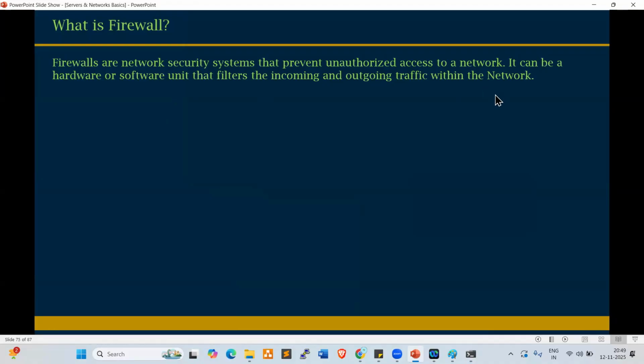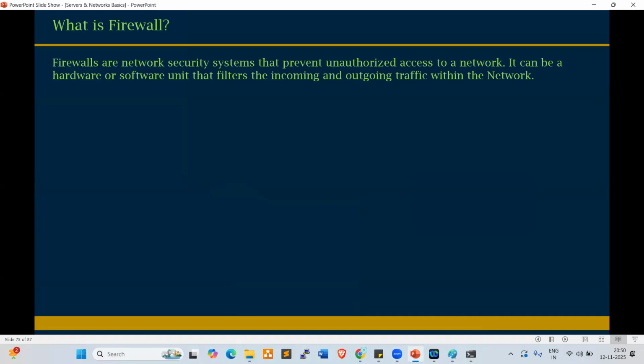So normally, for example, if you want to connect to your office network, you have an office laptop. How can you connect? Anyone? By using VPN, right? VPN is the firewall. Yeah, first we connect to the VPN. The VPN will allow you to connect to your office network, right?